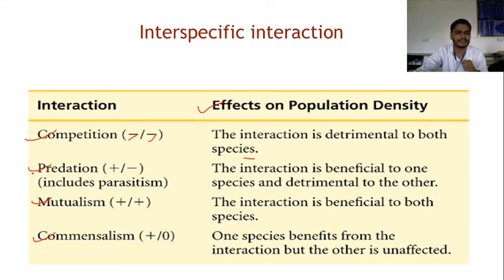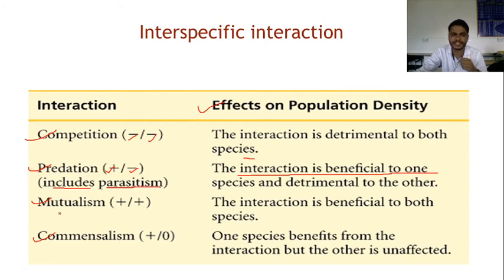The second one is predation. In predation, the interaction is beneficial to one and harmful to the other. The beneficial one is indicated by the plus sign, and the harmful one is indicated by the negative sign. In predation, one species benefits and one species is harmed. This category also includes parasitism.